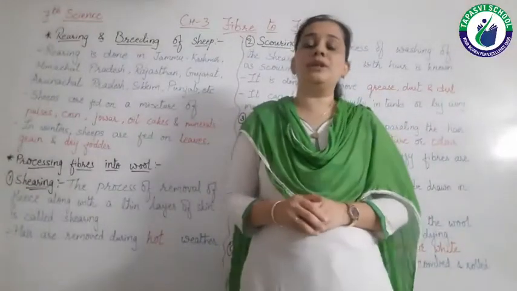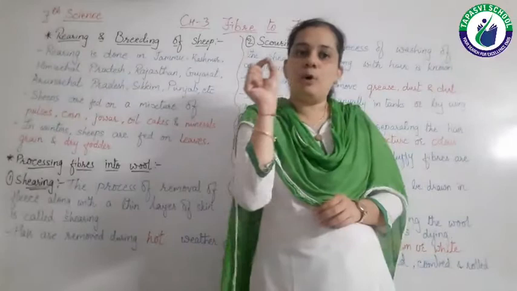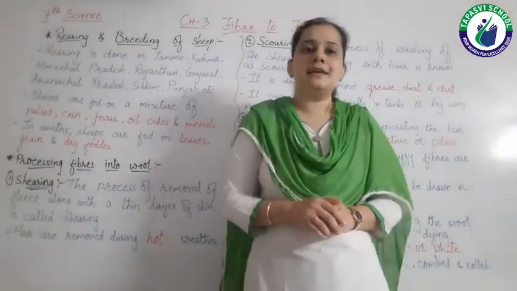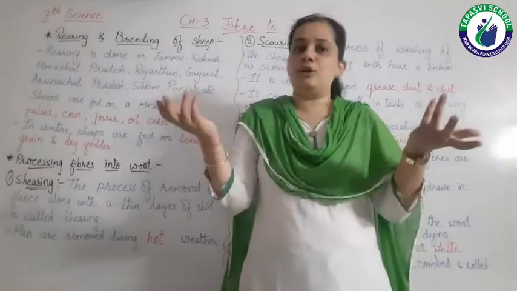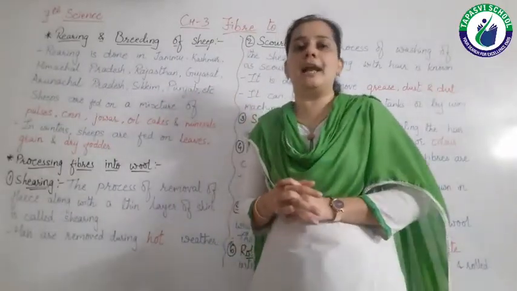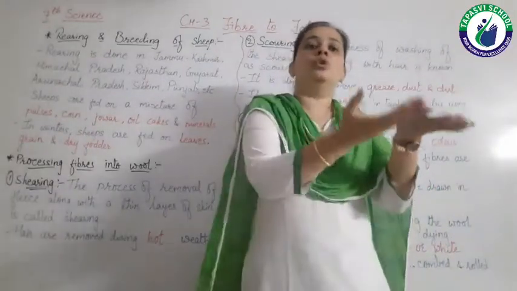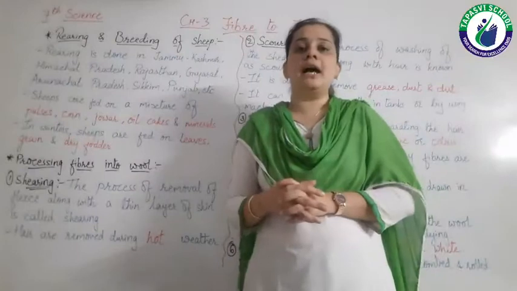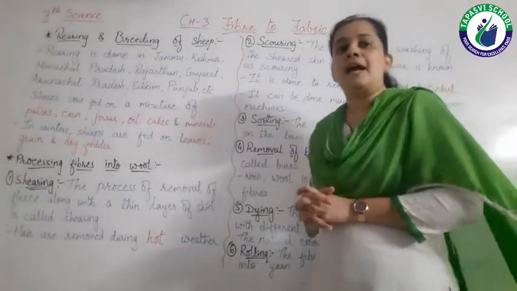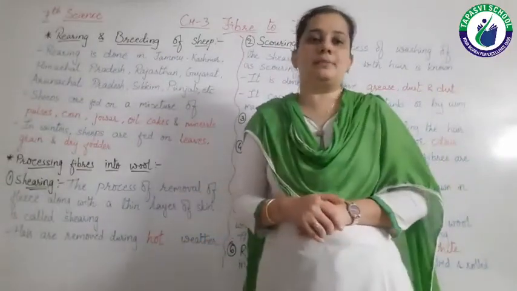As I told you in the first lecture, wool has small pores, and in these pores the air is trapped. As we know, air is a bad conductor of heat, so it will not allow the heat of the animal's body to pass out into the environment. So we do the shearing specifically in hot weather.